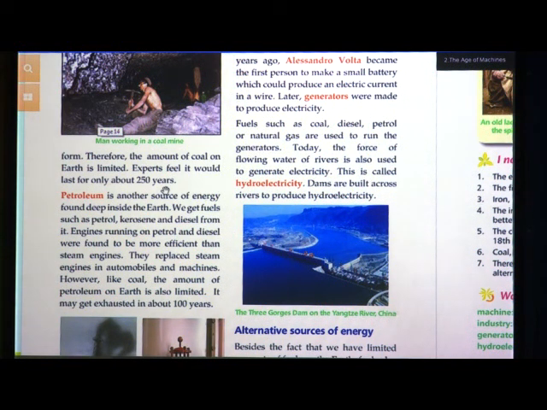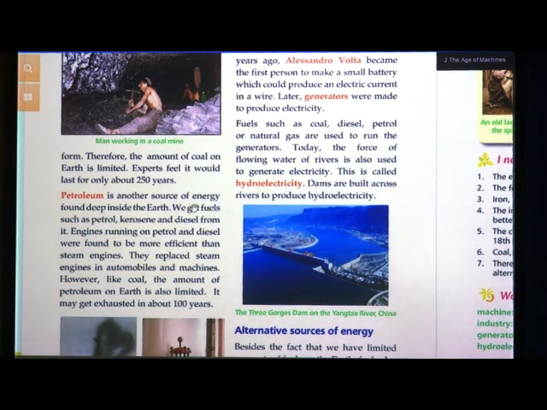Now these are the sources of energy. Okay. Next is petroleum. Petroleum is also another source of energy, and it is found deep inside the earth. Same as we find coal, similarly petroleum is found deep inside the earth. And how is it removed? Huge machines are inserted deep inside the earth, like a pump, how we have a water pump, it forces the water to come out from the hand pump. Similarly petroleum is removed with the help of pumps.